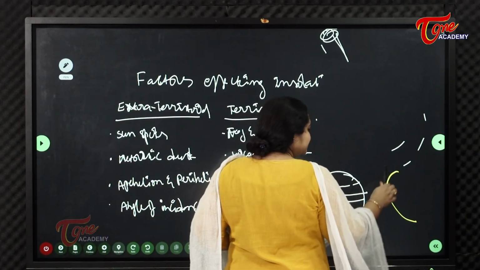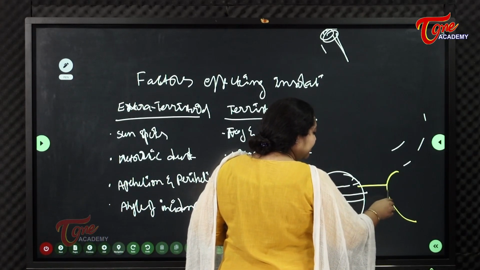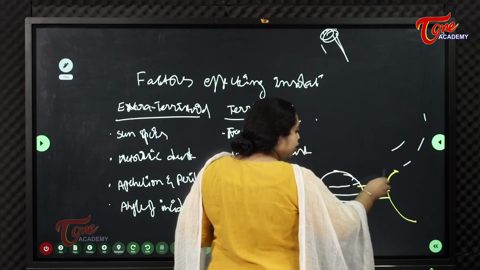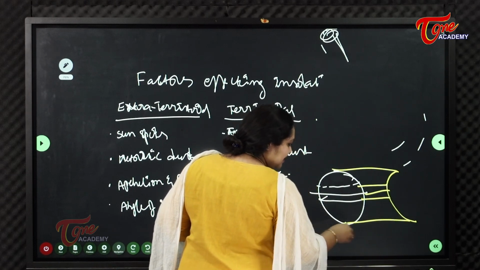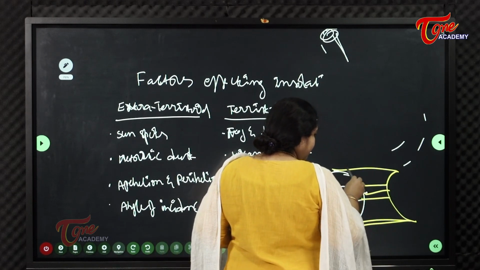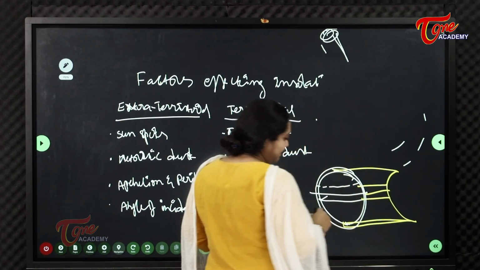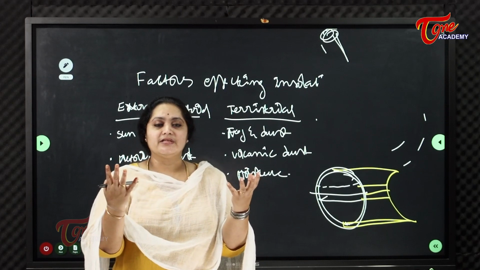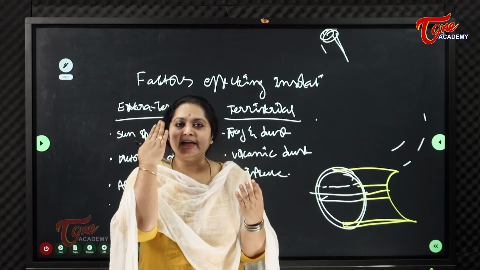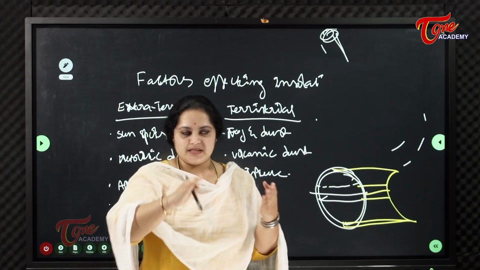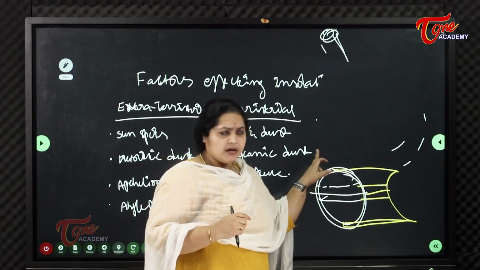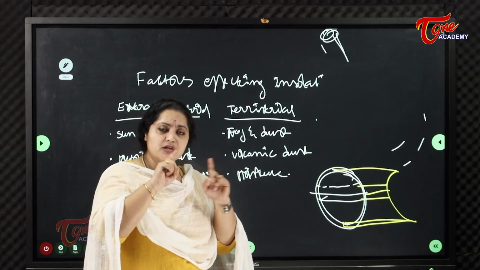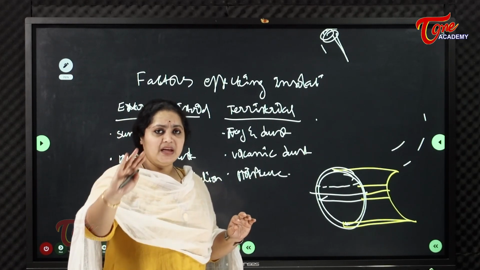What happens now? Sun's rays are vertical only in the tropics. They are oblique, slant in poles. So only the tropics will receive direct, vertical sun rays hitting directly.